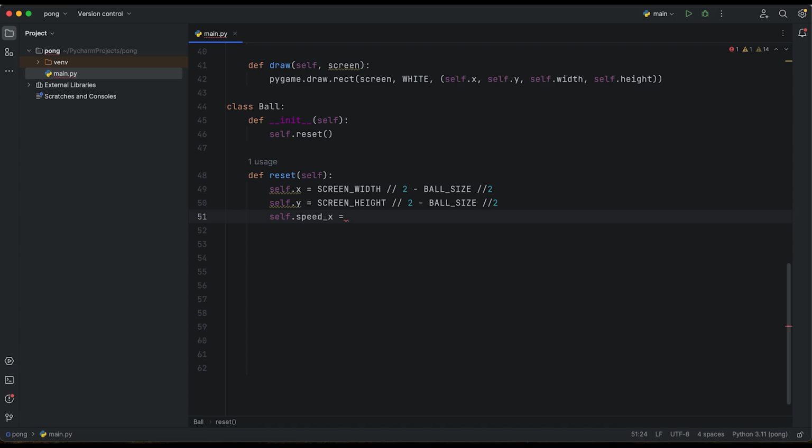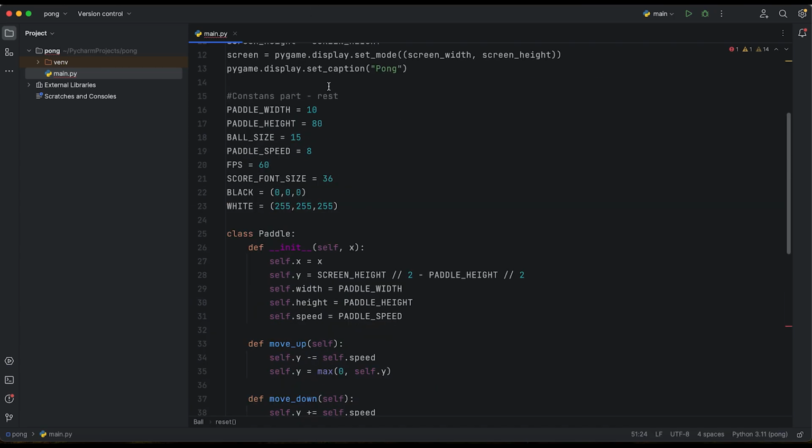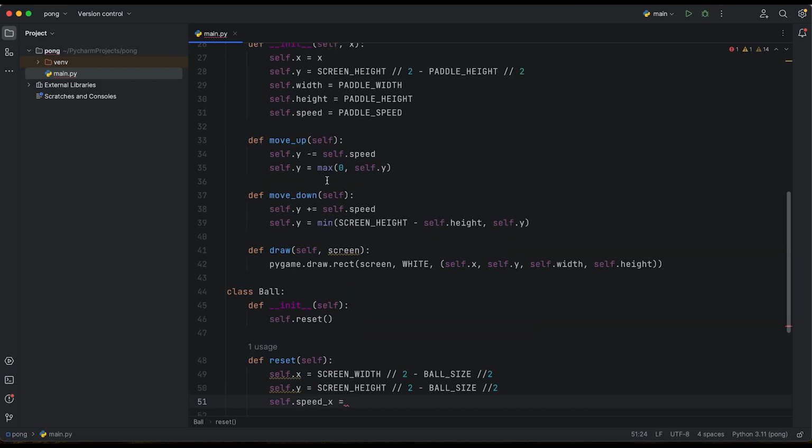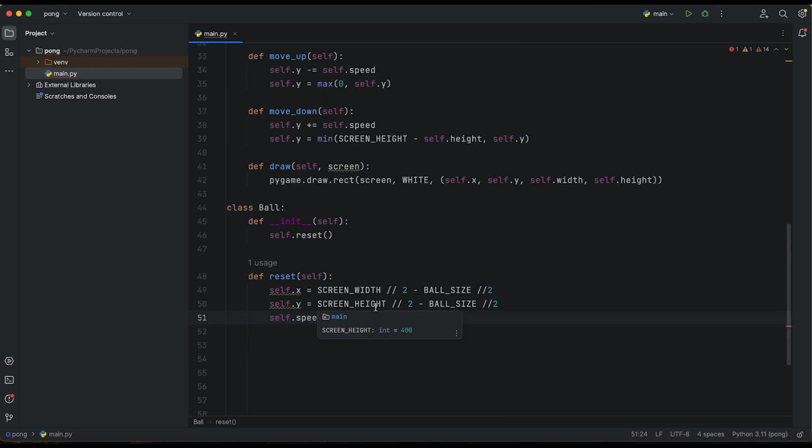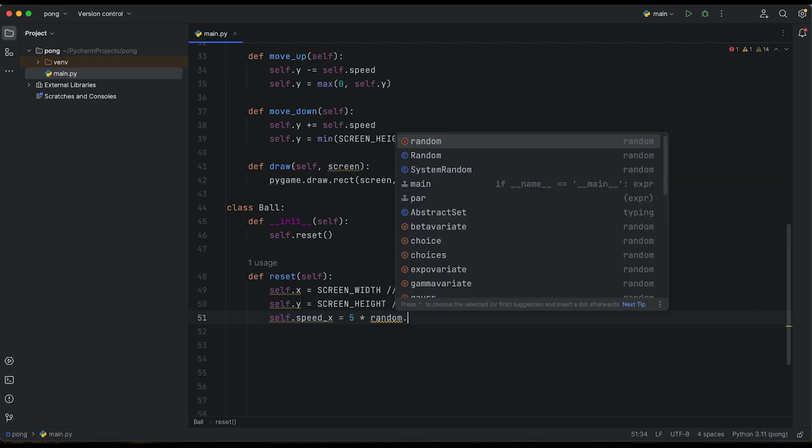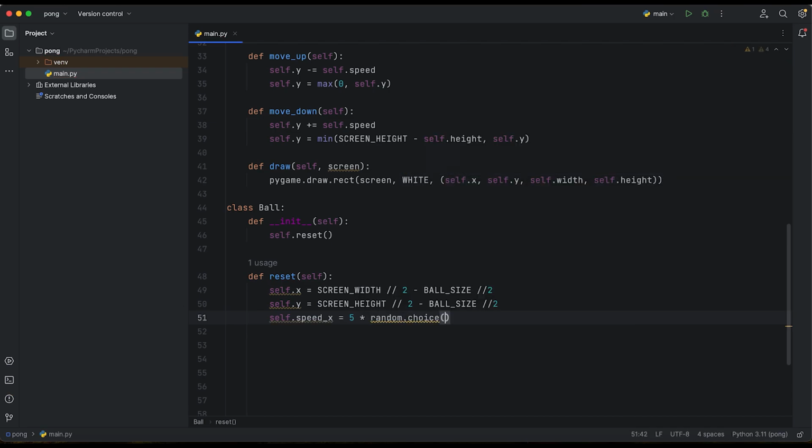I checked that the best speed for our resolution, so 600 by 400, so our screen size, is like 5. And to make it go there or there, we are going to use random.choice, and we create 1 or -1.